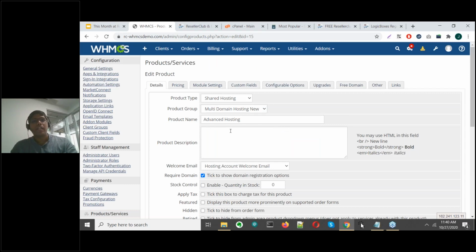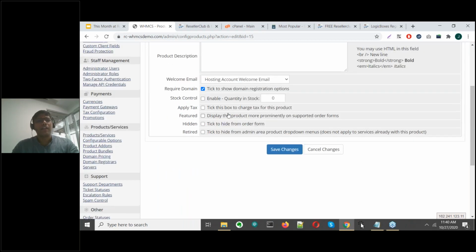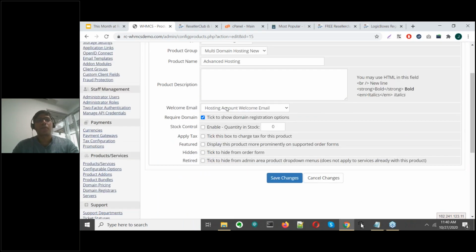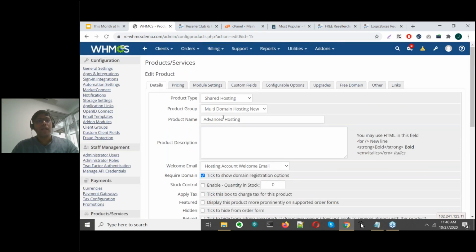On the next page now, you have your product type, your product group, product name, all of this which we have configured on the previous screen, and a few settings that are added by default. When someone purchases this product, you can choose which email goes out, and these emails, as I said, can be configured under the general settings option, which we covered while going through domain registrars. Now, once you've done this, these settings are pre-configured.